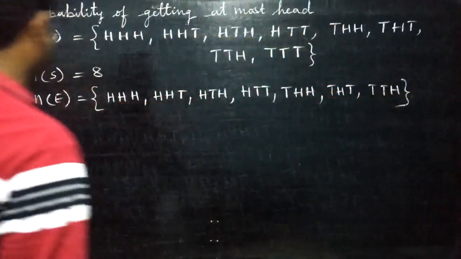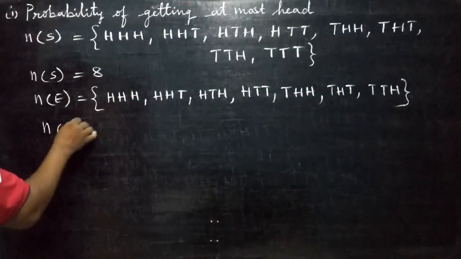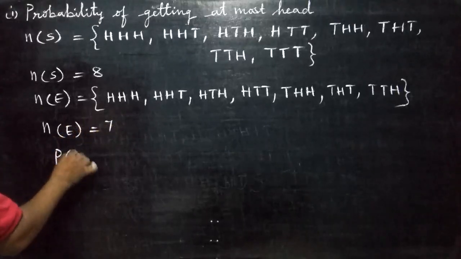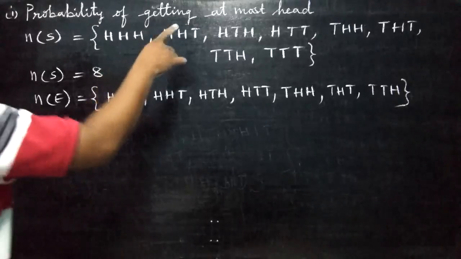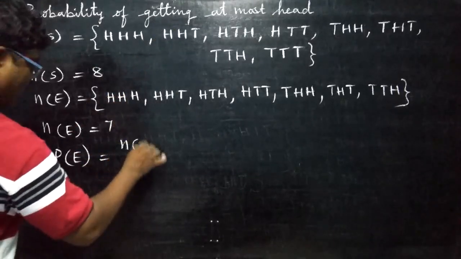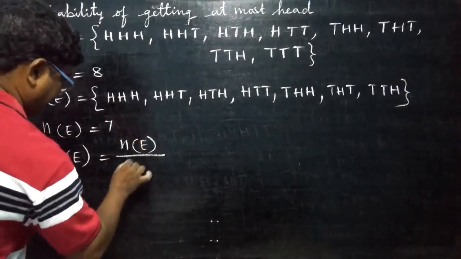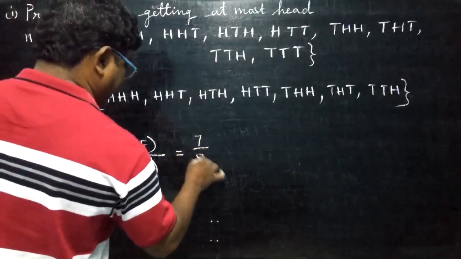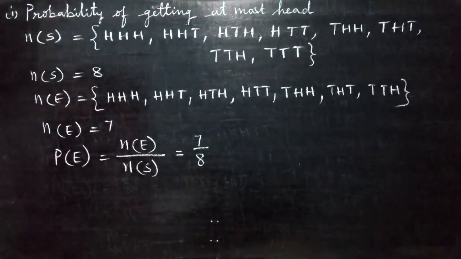How many came? N of E? 7 came. Now probability, P of E, probability of getting at most head, N of E by N of S, that is equal to 7 by 8. This is the way of finding the probability of getting at most head. More or less. Less also no problem, but head should be there in each case.